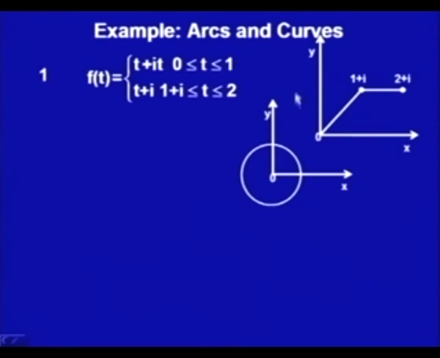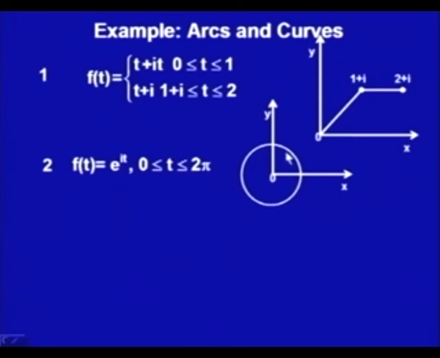Similarly, let us take another example. This is the unit circle. We can write this unit circle in the parametric form by the equation e to the power i t, t from 0 to 2 pi. Unit circle means my radius is 1, and if I take any particular point over here and draw the line from this point, the angle which this radius makes with the x axis, that angle I am taking as the parameter t.